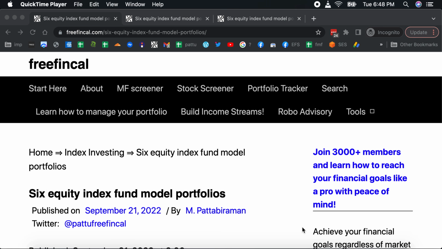Today let's talk about equity index fund model portfolios. I list 6 of them. This is just an arbitrary listing, and there are many ways in which you can mix and match funds to create model portfolios. This is just one arbitrary listing, which is just my opinion. I mean, there are many ways to do it.